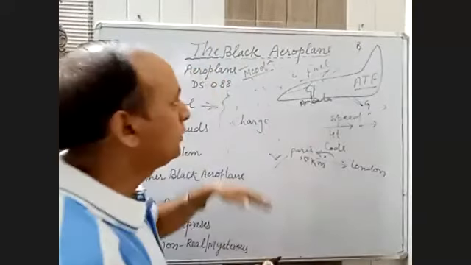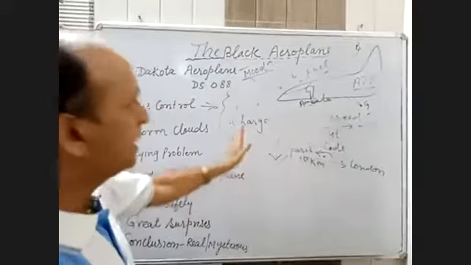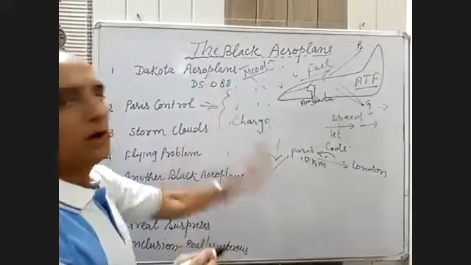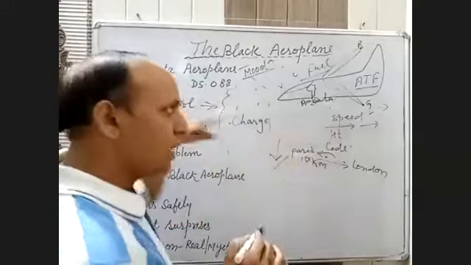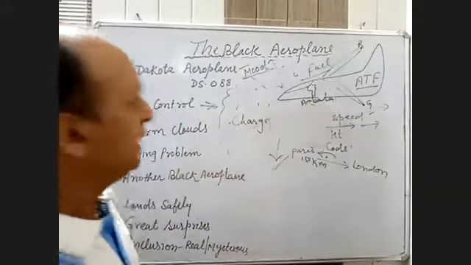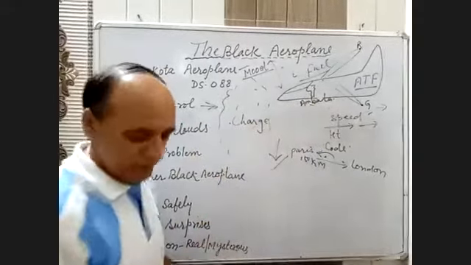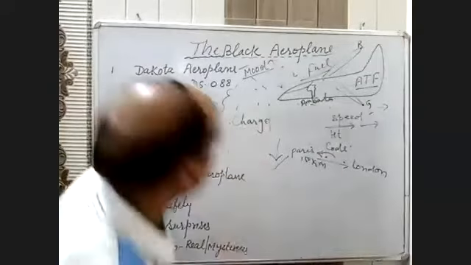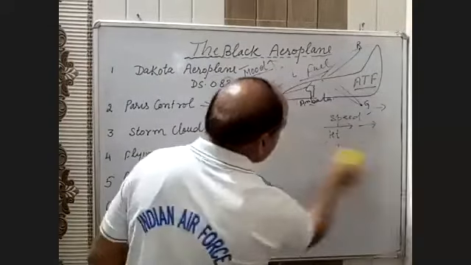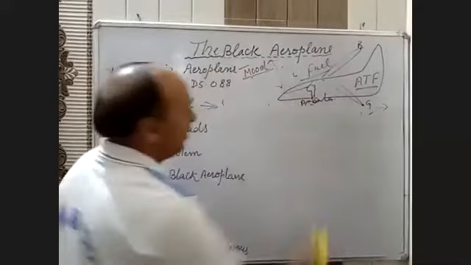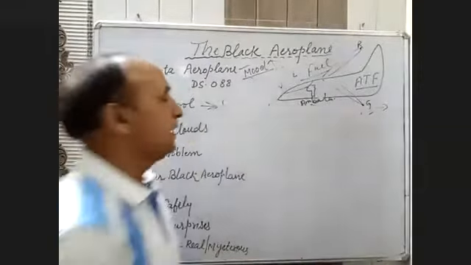So he took a risk. He took a risk, and he went into the clouds. He started flying into the clouds. And when he entered the clouds, all of a sudden he started facing fog. He could not see anything.